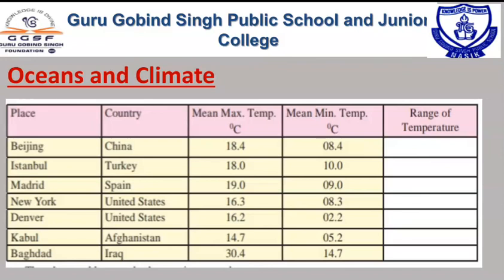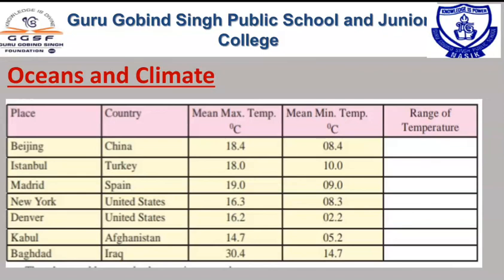As we go from the equator toward the polar region, temperature decreases and air pressure increases. So this gives rise to the different pressure belts on our earth surface.